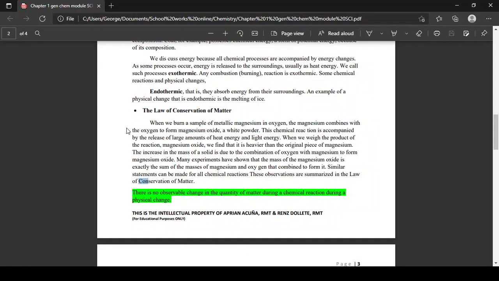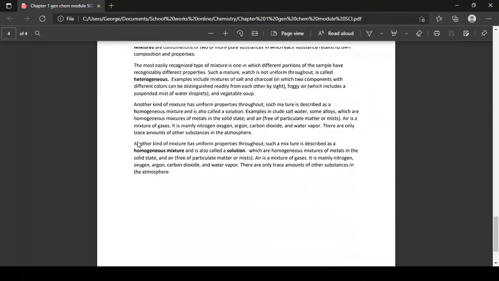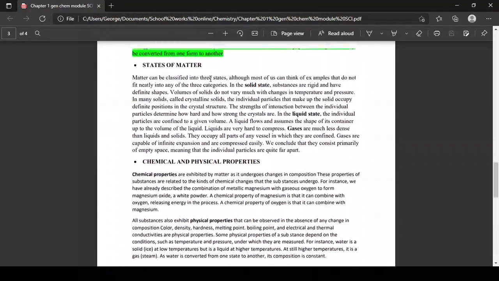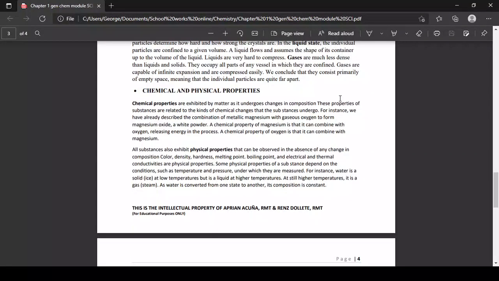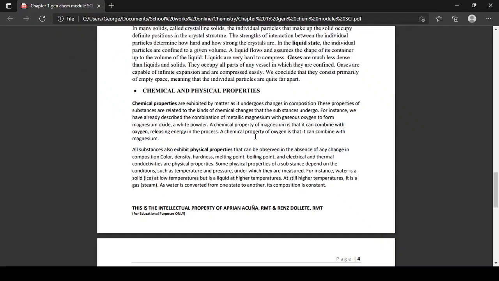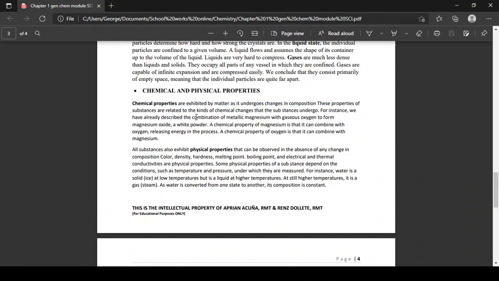A chemical property of magnesium is that it can combine with oxygen, releasing energy in the process. A chemical property of oxygen is that it can combine with magnesium. So again, the chemical property of oxygen is that it can combine with magnesium. What does it become? Magnesium oxide. So that is a chemical property.